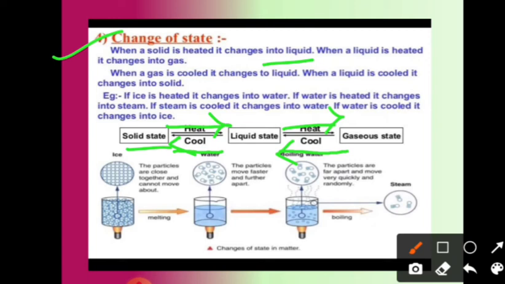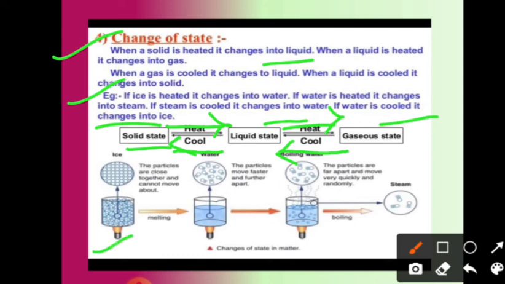So this is one example: if ice is heated, it changes into water, and if water is heated, it changes into steam. If steam is cooled, it changes into water again. If water is cooled, it changes into ice. So this is your example.